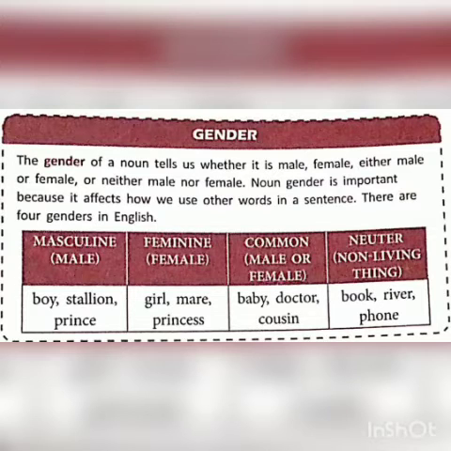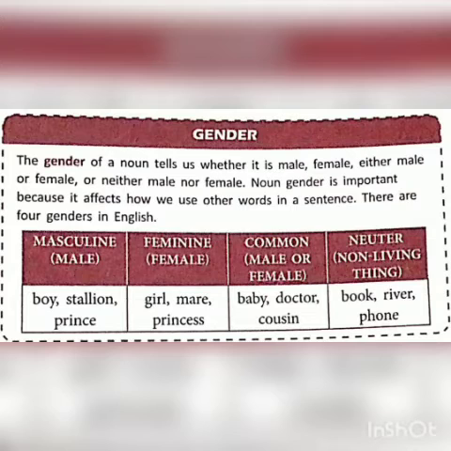So gender of a noun tells us whether that noun is male, a boy, female, a girl, or it is either male or female or neither male nor female. So there are 4 kinds of genders, that is masculine gender, feminine gender, common gender, neuter gender. Masculine gender tells us the noun is a boy or male. Feminine gender tells us the noun is a girl or female. Common gender tells us that the noun is both male or female.